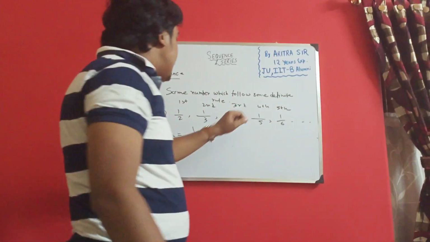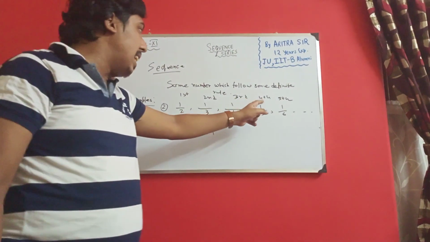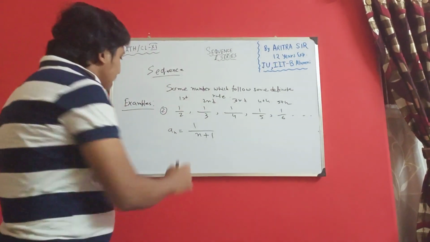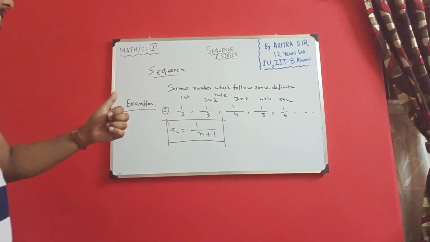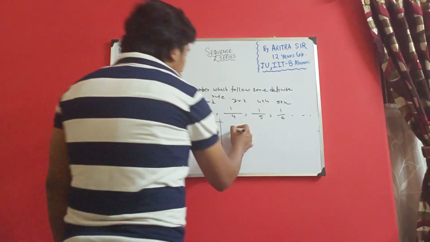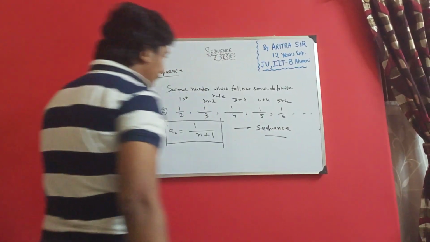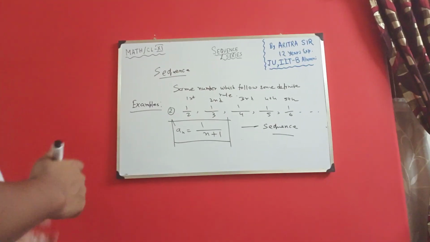Then when n is 3, 1 by 3 plus 1, that is 1 by 4. For fourth term, n is 4, 1 by 4 plus 1 and so on. So yeah, these numbers follow some definite rule and the rule, the relation, is 1 by n plus 1. So I can say yes, this is a sequence. Okay. So I can say these numbers are in sequence.